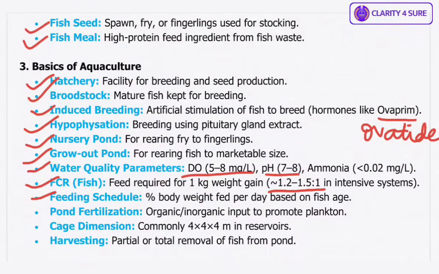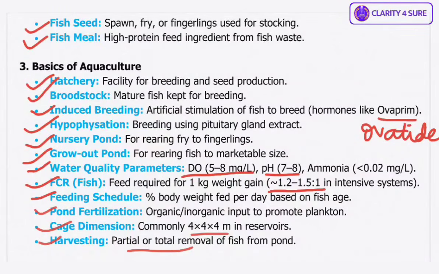Then we have pond fertilization. So adding organic manures like cow dung or inorganic fertilizers promotes plankton, the natural food base. Then we have cage dimension. Commonly cages of 4 by 4 by 4 meters are used in reservoirs, providing sufficient water exchange and space for growth. Then we have harvesting. So the process of removing fish can be partial, selective harvest, or total, complete removal for sale. Okay.